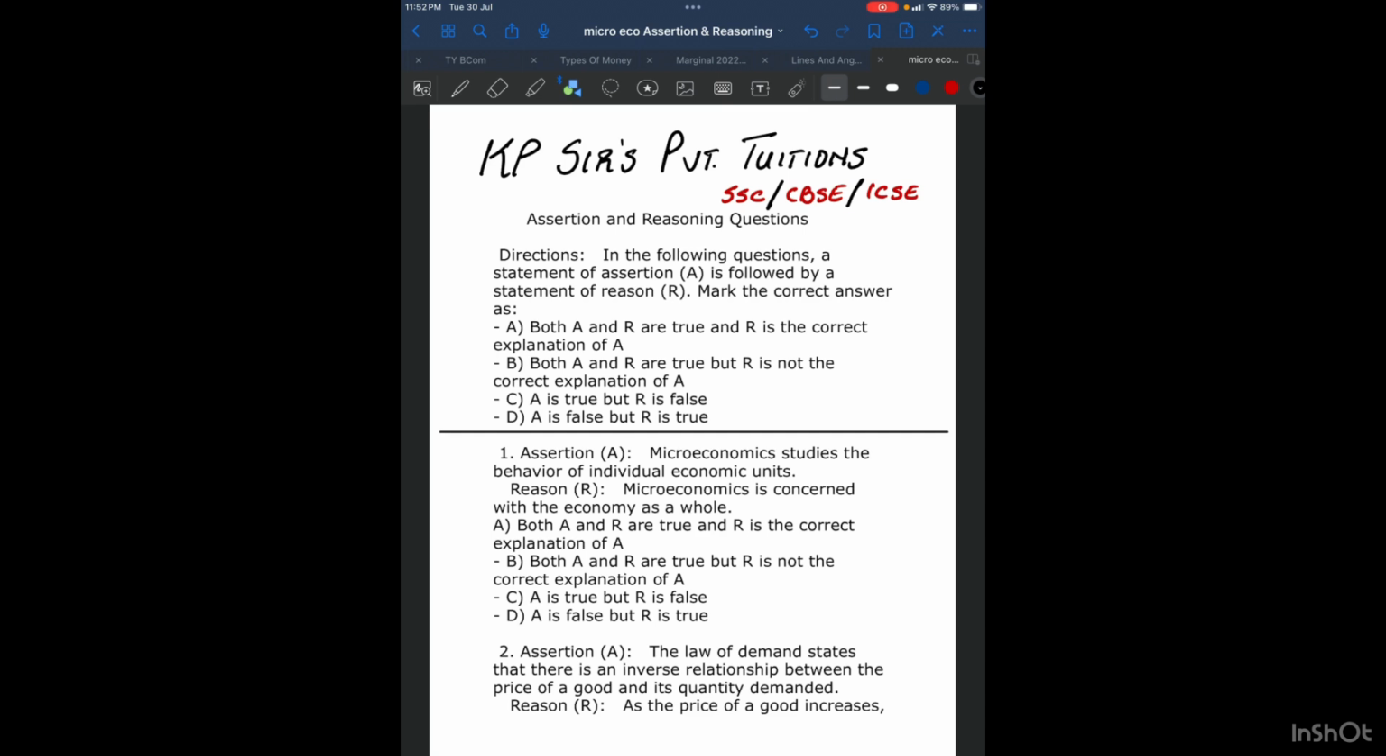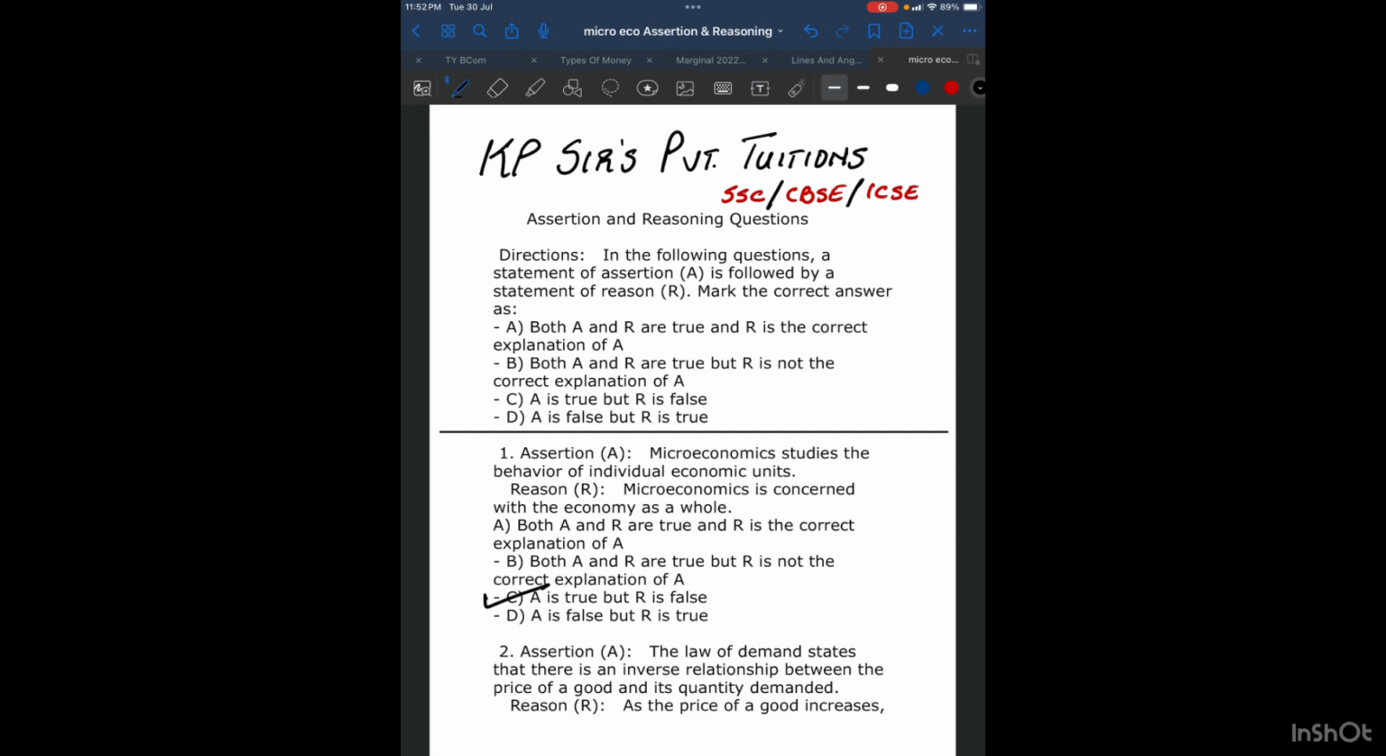Now that is wrong. Why is it wrong, my dear children? Because it is macroeconomics. Here it is given that microeconomics and economy as a whole. So both these things don't go together, and therefore your answer will be the point where A is true